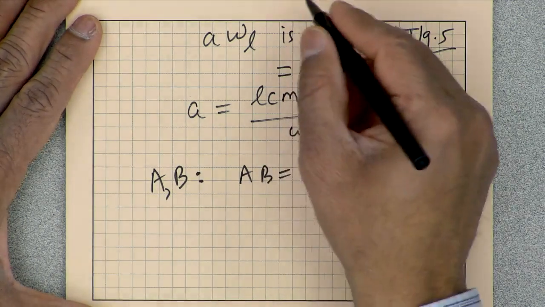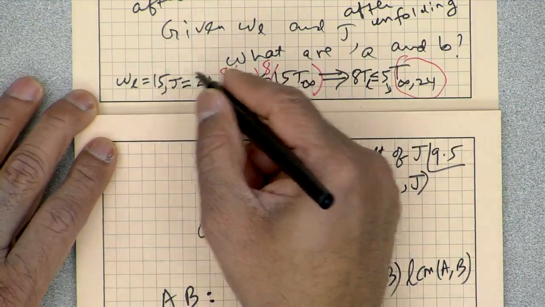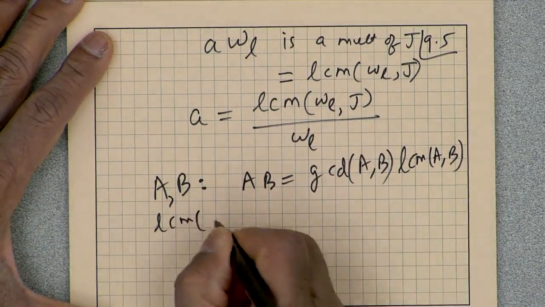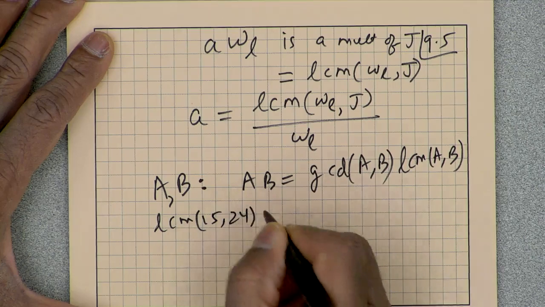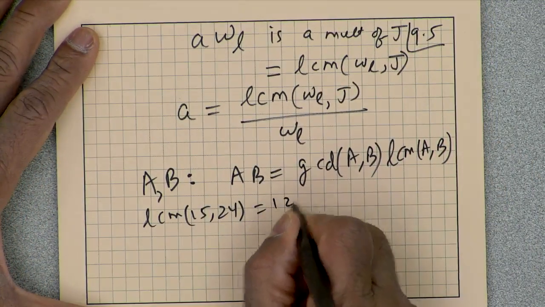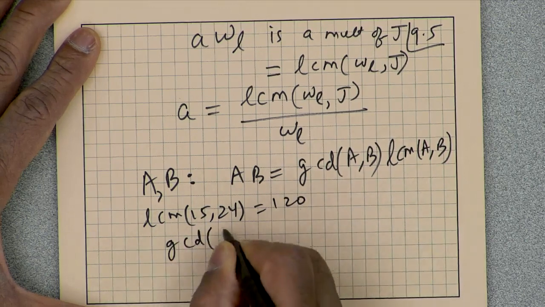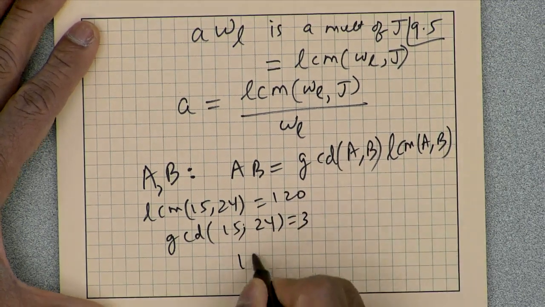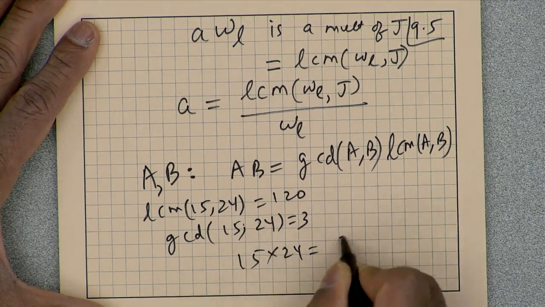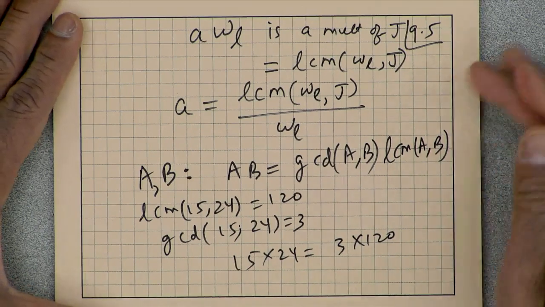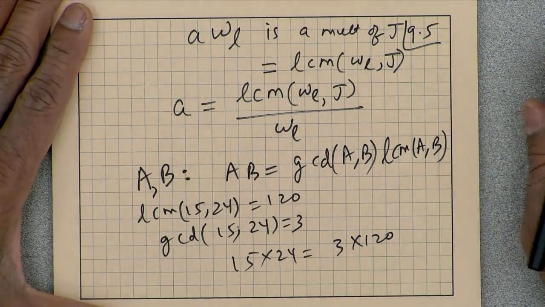So if I go back to the example I just had, 15 and 24, what is the least common multiple of 15 and 24? Well, we just found that, that's 120. And the greatest common divisor is 3. So 15 times 24 is equal to 3 times 120. Okay. All right.